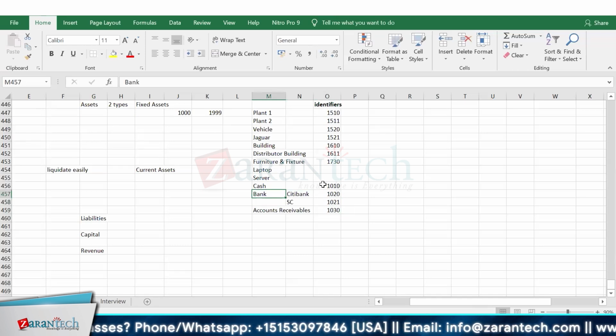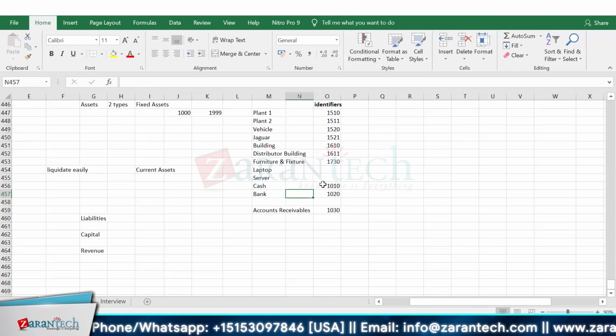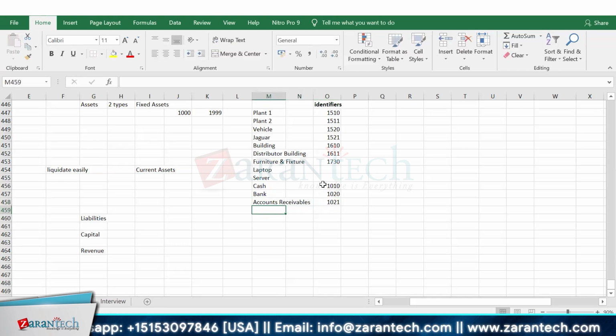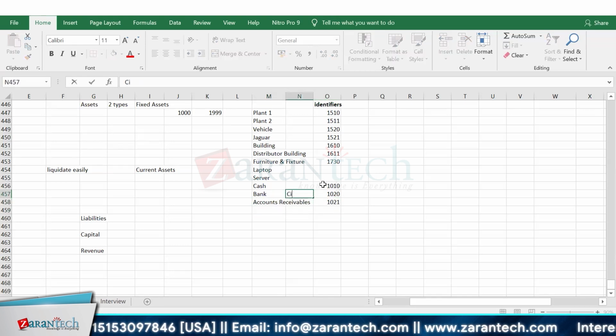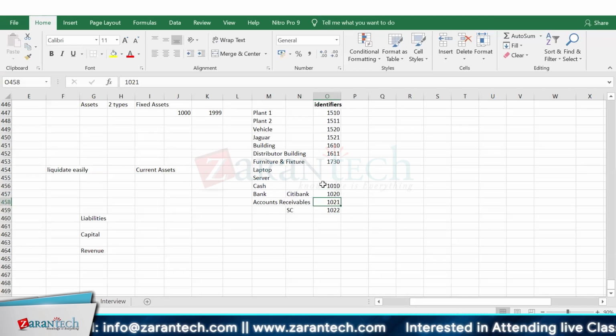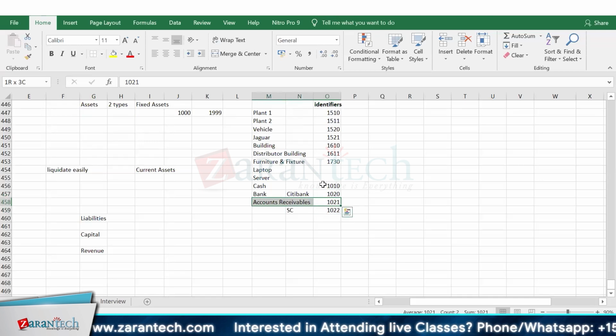If I do not create a gap, so for example, this one is not there, and here I would place 1021. And I have another bank account now. This is a Citibank account. Another bank account I need to open, then that would be 1022. So when I take a report and give a range for my bank, 1020 to 1022, the system automatically takes 1021, which is not the bank account.